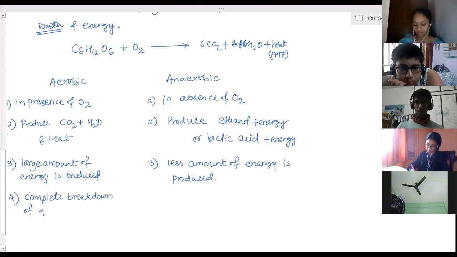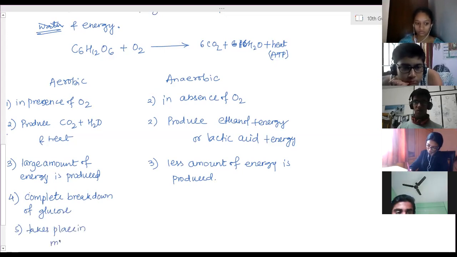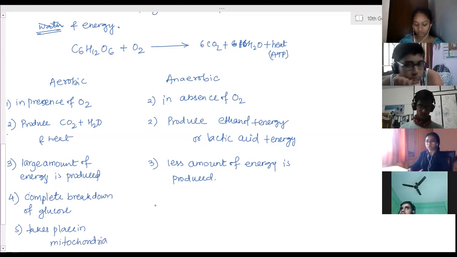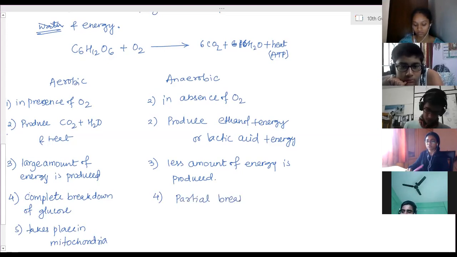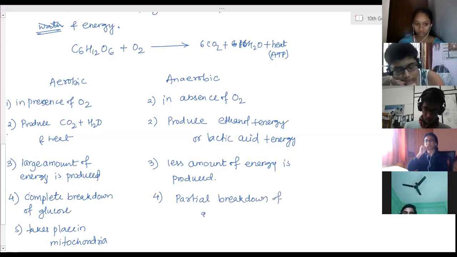And here partial breakdown takes place in cytoplasm.